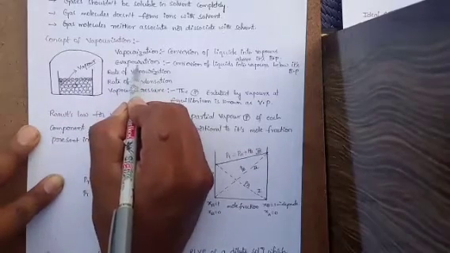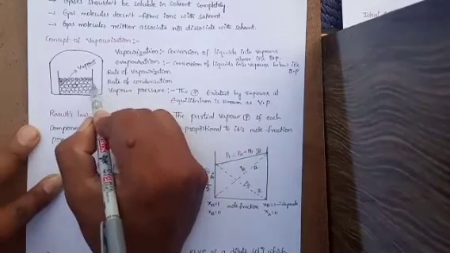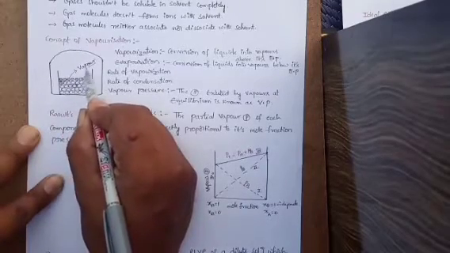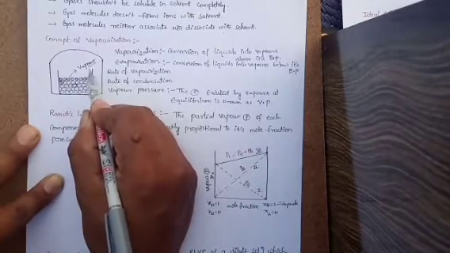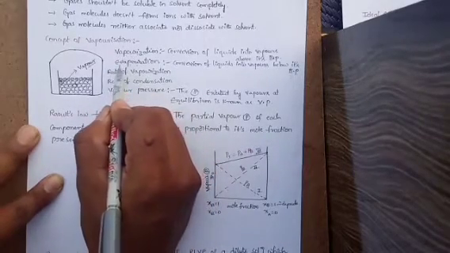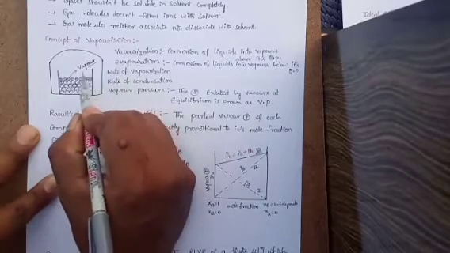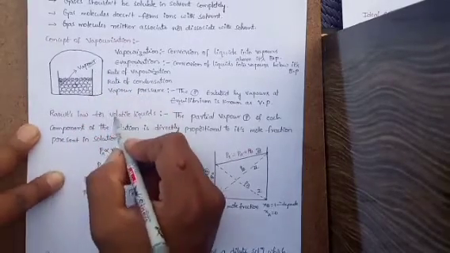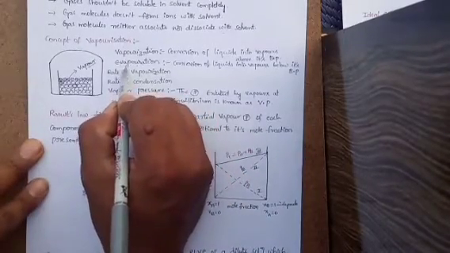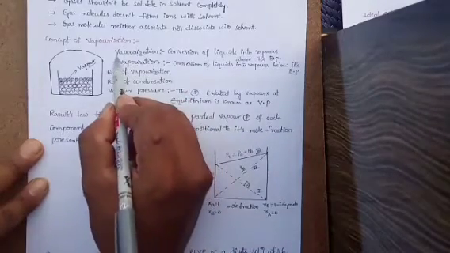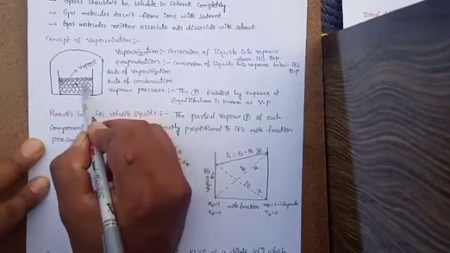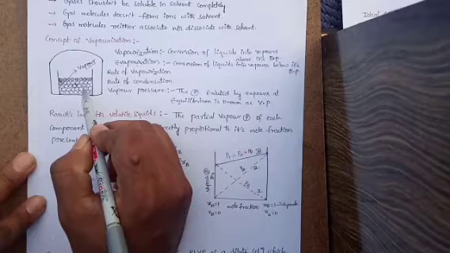And evaporation is also there. Evaporation is a similar process, but in evaporation, conversion of liquid into vapors below its boiling point is known as evaporation. Both vaporization and evaporation processes are surface phenomena, which means as the surface area increases, evaporation and vaporization increase. And both vaporization and evaporation are explained by kinetic molecular theory.